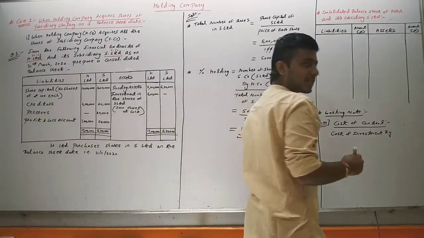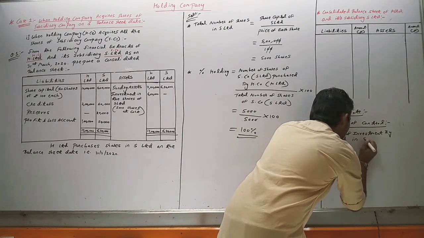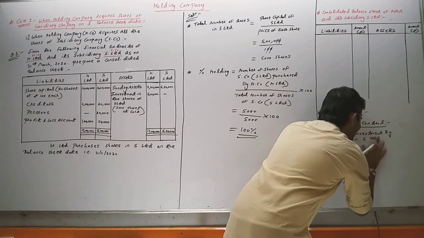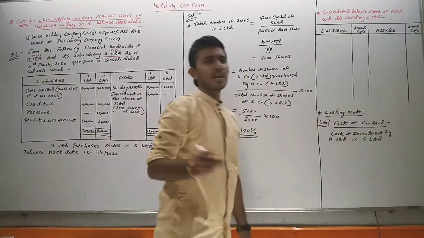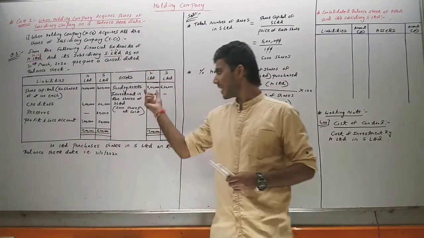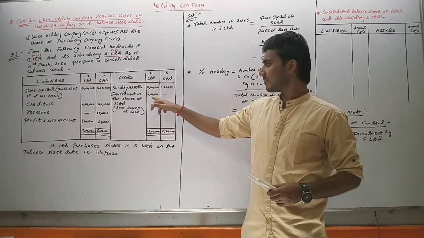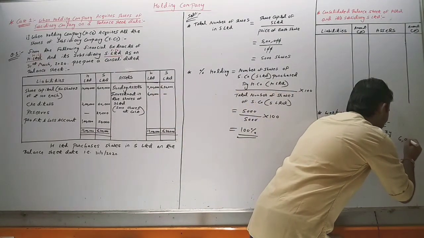So cost of investment by H Limited in S Limited means how much H Limited has invested in S Limited. We can see from the balance sheet that H Limited has invested 6 lakh rupees in S Limited. So here it comes to 6 lakh.